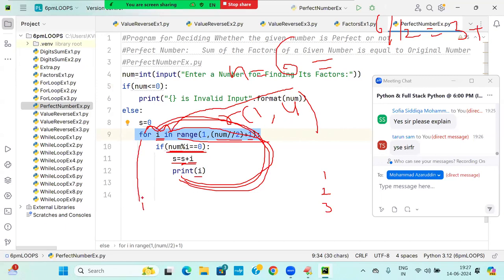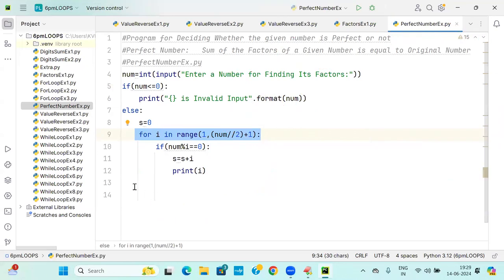Coming out of that, I will compare: if S is equal to num. What is the value of S? 6. What is the value of num? 6. 6 is equal to 6, true. Here I will write else, the for loop related else.